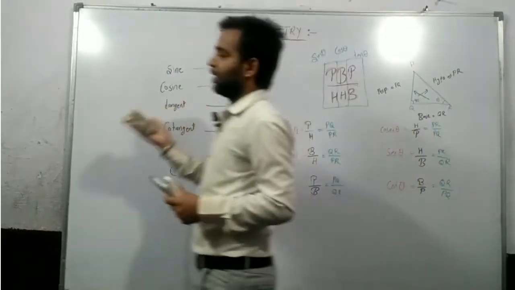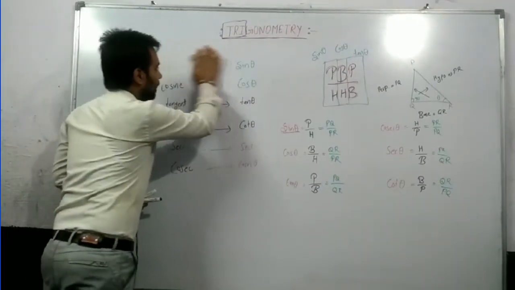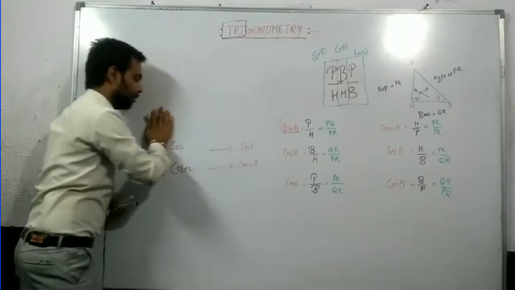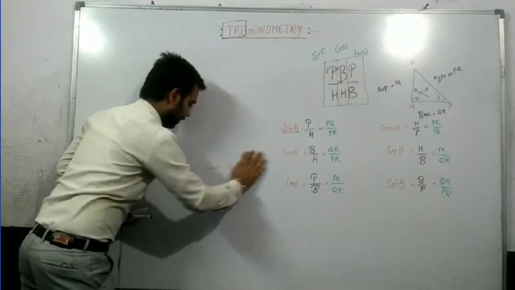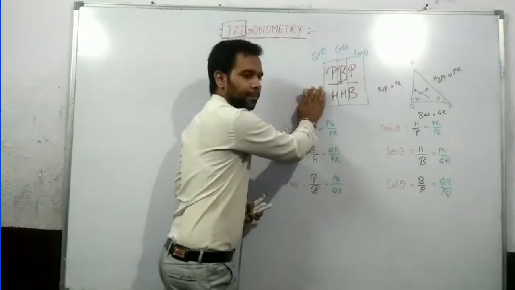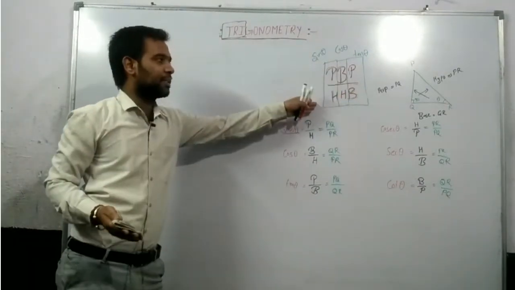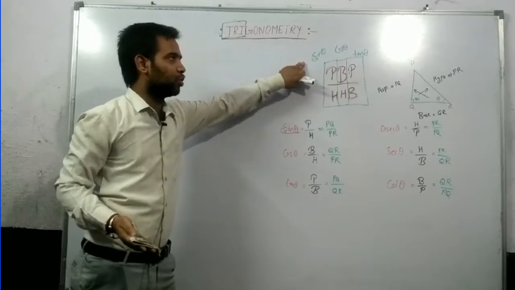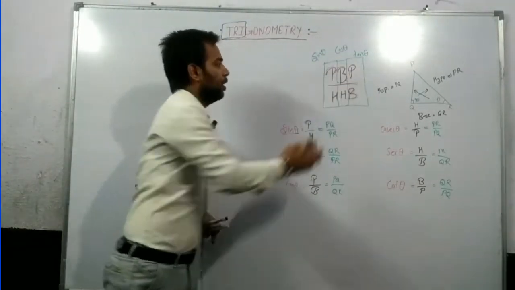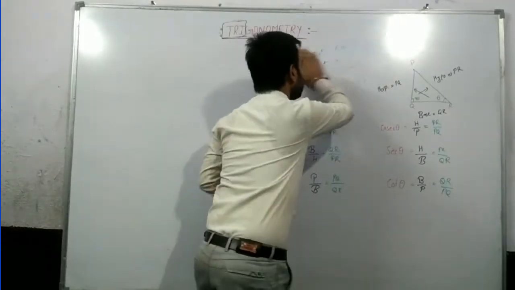These are the basics. What are the thetas? Sine theta, cos theta, tan theta, cot theta, sec theta, cosec theta. Yes or no? What is the trick? PBP by HSB. The first thing is sine, P by H. Second is B by H for cos. Third is P by B for tan. Yes or no?